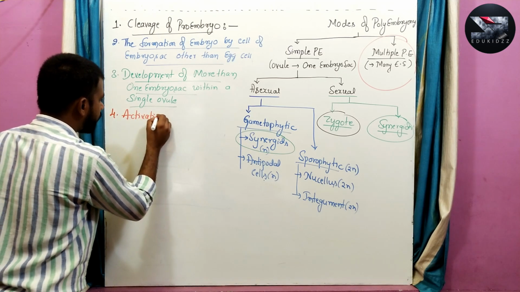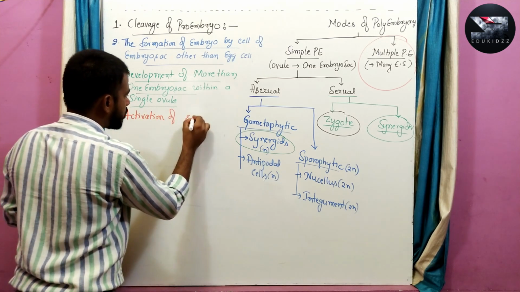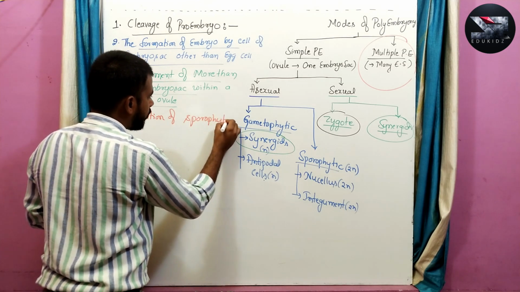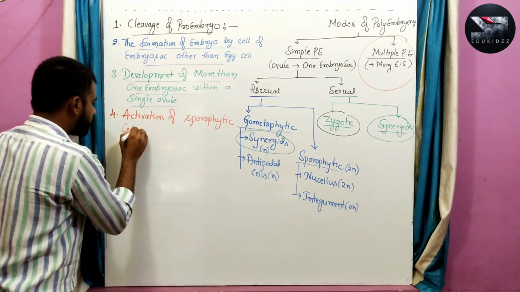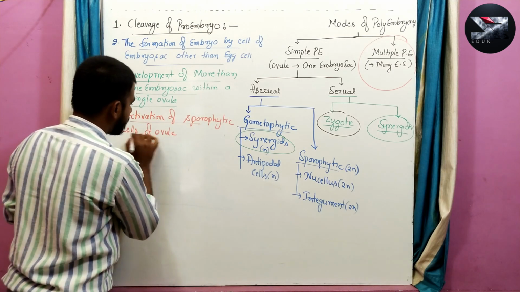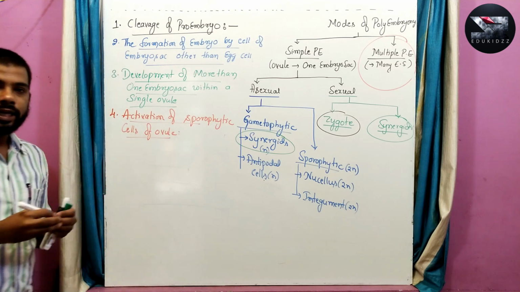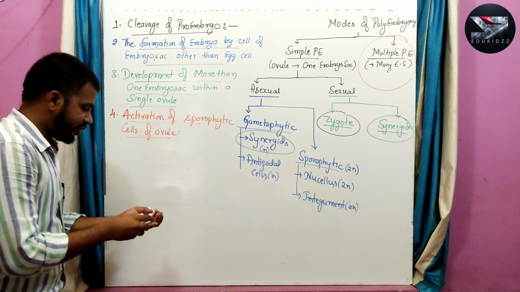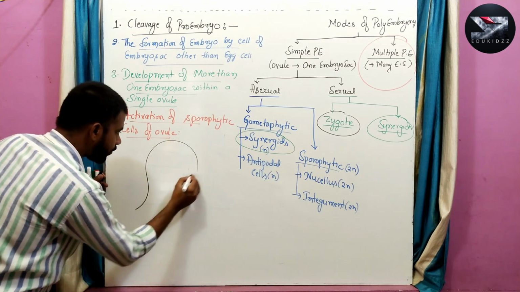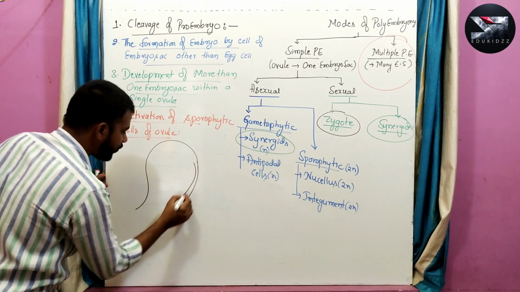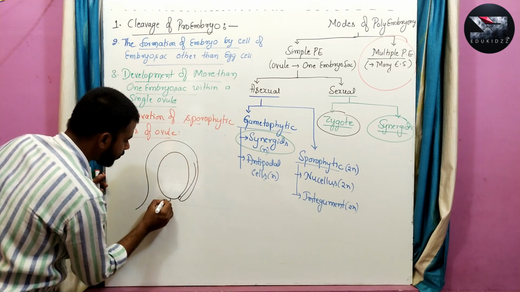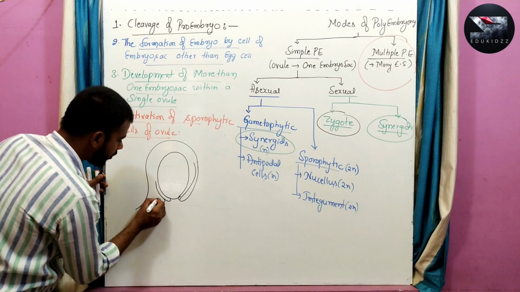Generally, if you take an anatropous ovule, these are the integuments of the anatropous ovule.